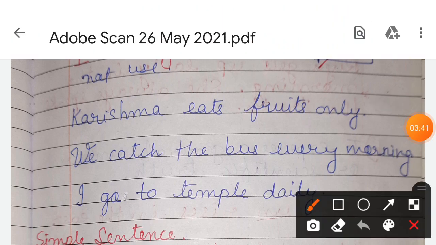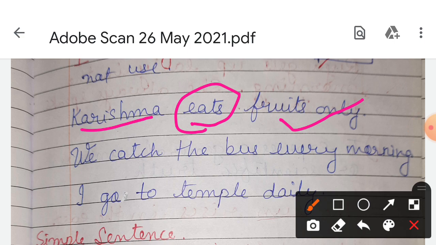Here Karishma is singular, so with the verb eat we have added s. So Karishma eats fruits only.